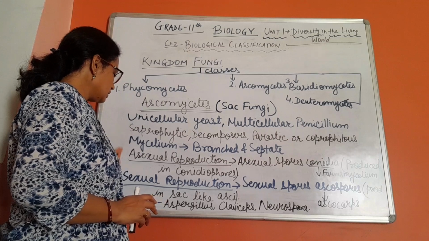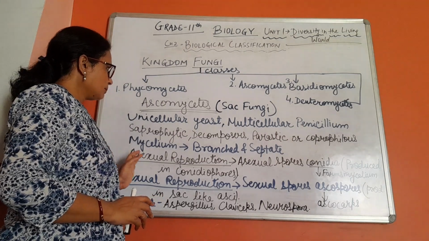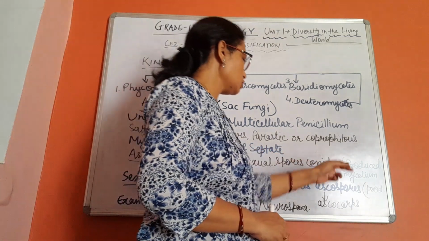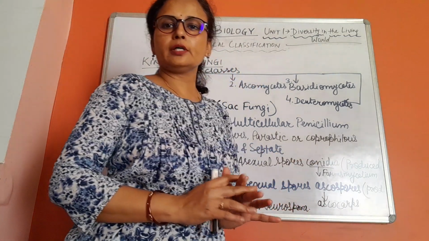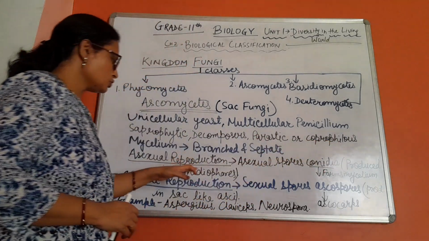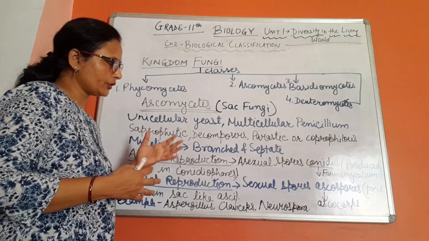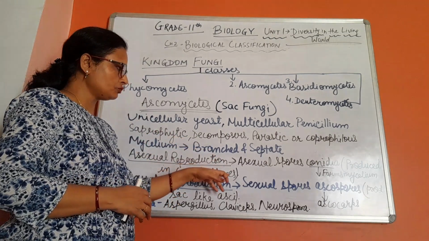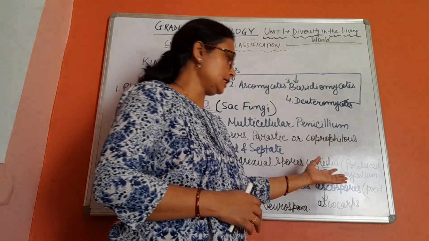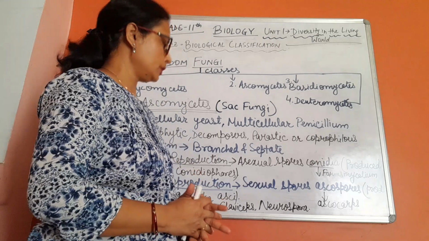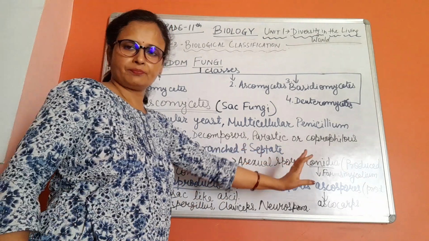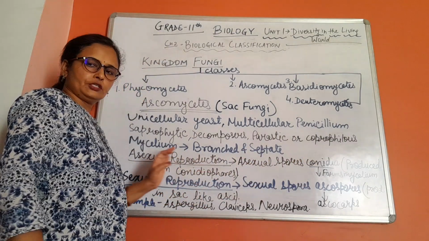Then let us talk about reproduction. Asexual reproduction in ascomycetes takes place by asexual spores, that is conidia. Conidia is an asexual spore, and this conidia is produced in conidiophores. The conidia producing body is called conidiophores, and this conidia spore forms mycelium. Mycelium means fungal body, so in asexual reproduction conidia forms the fungal body.